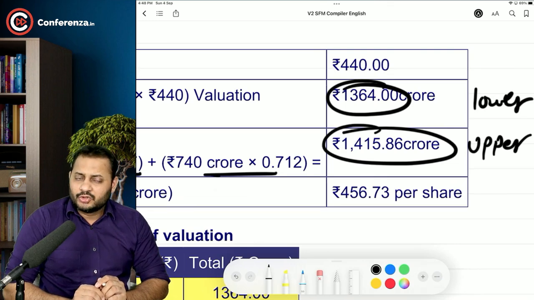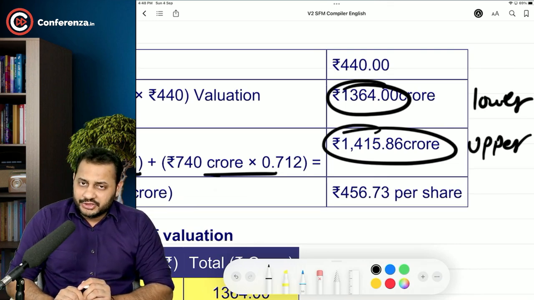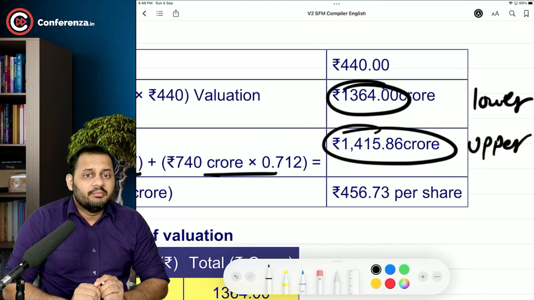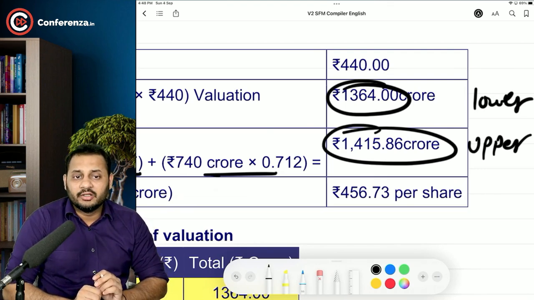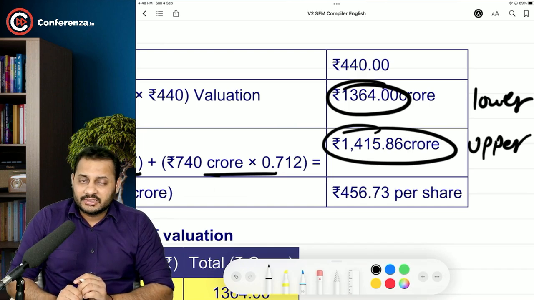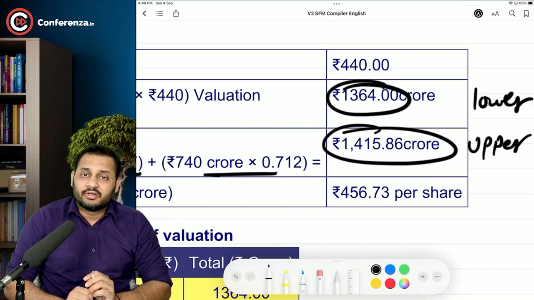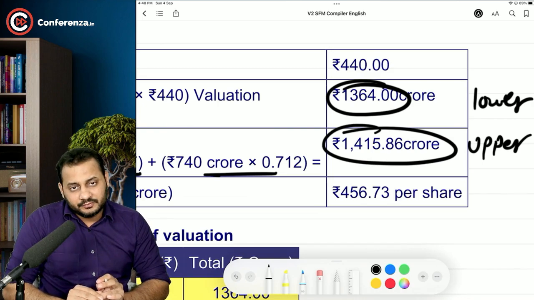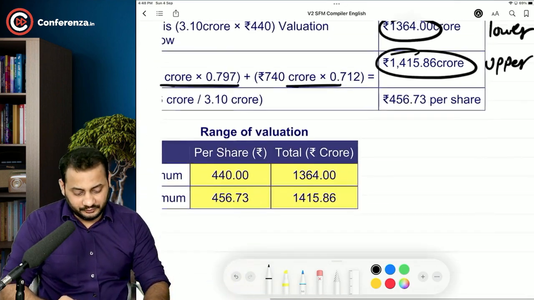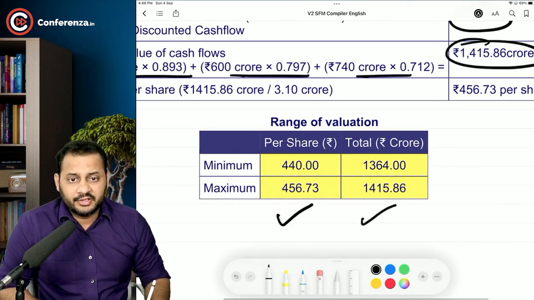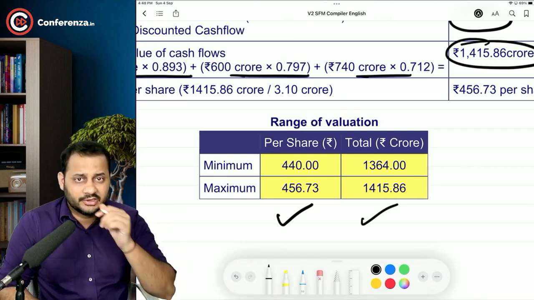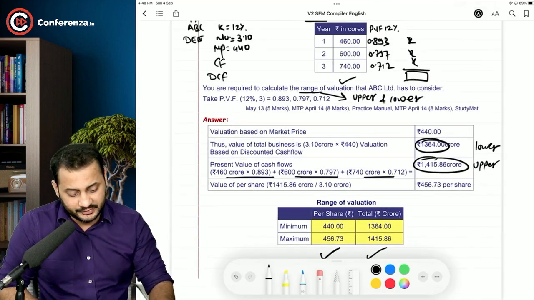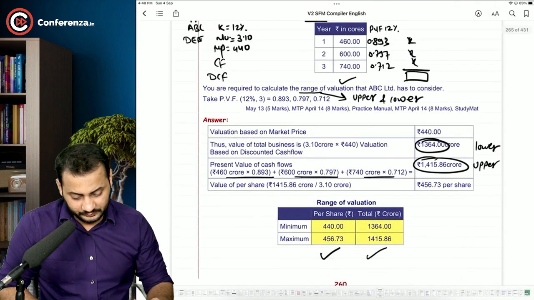1415.86 crore. So both the parties will do the negotiation, and something in between these two, something in between 1364 to 1415.86 will be finalized for this company DEF Limited. That's the range. This is per share range. This is total value of the range. In order to calculate the per share, you just have to divide it by number of shares. Next question, sir.